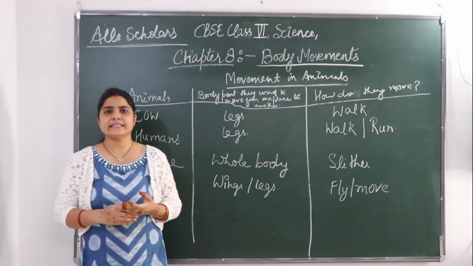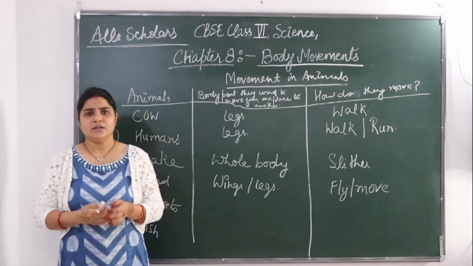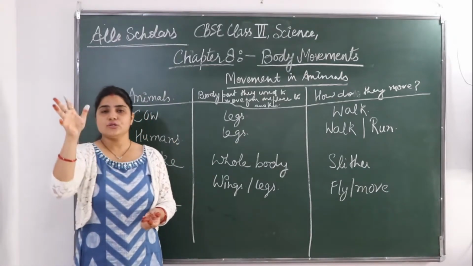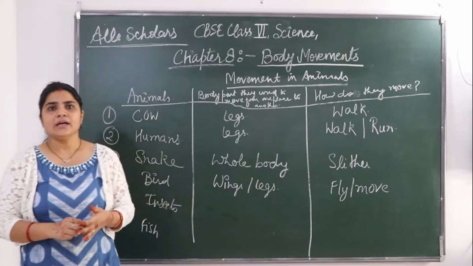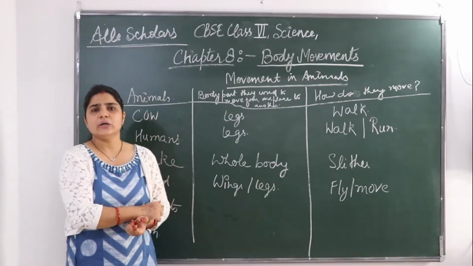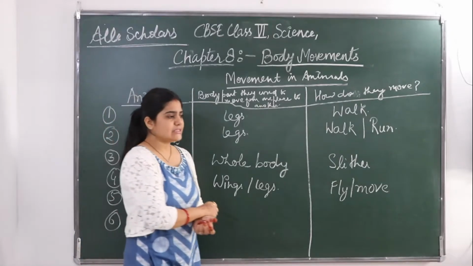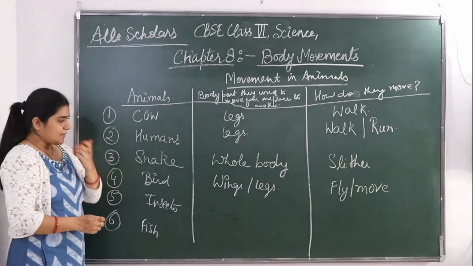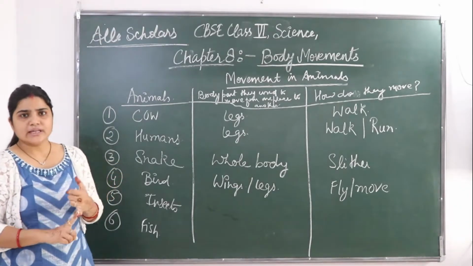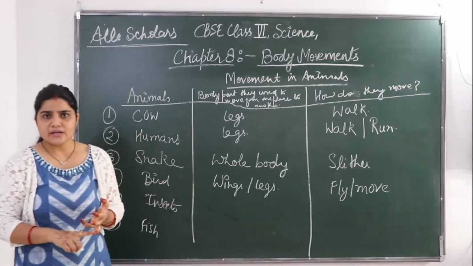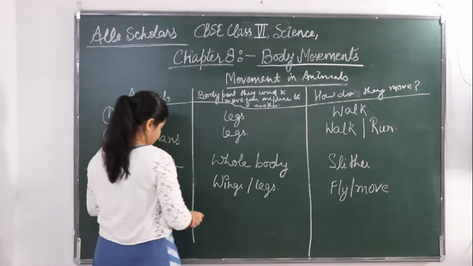Next comes insect. Take any insect as an example. There are so many insects. Grasshopper. You must have seen these grasshoppers. They creep or they also fly. And other insects are also there. Housefly is there. It flies. Mosquito is there. It flies. So these insects, what do they use? They have got legs. They can use their legs. They can use their wings or they can use their whole body.